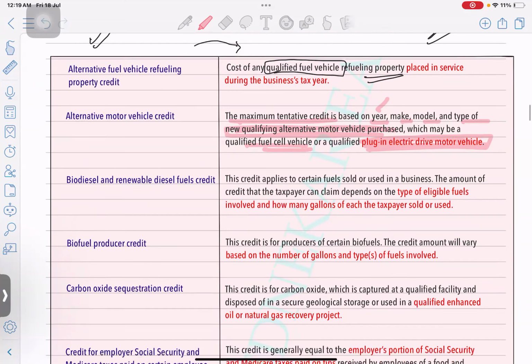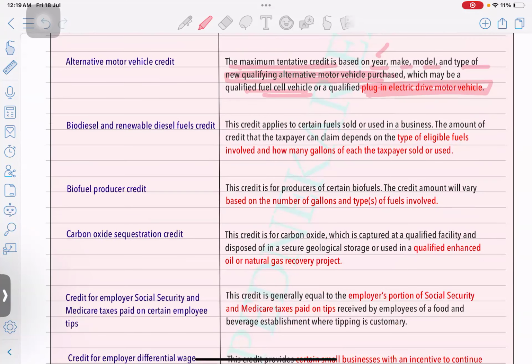Okay. Then biodiesel and renewable diesel fuel credit. So this will apply to some manufacturing companies who are going to use renewable diesels for running their equipment, or they are using specifically this type of fuel for reducing some cost. Okay, so the credit applies to certain fuels sold or used in the business.